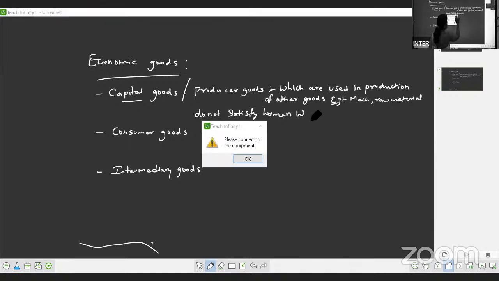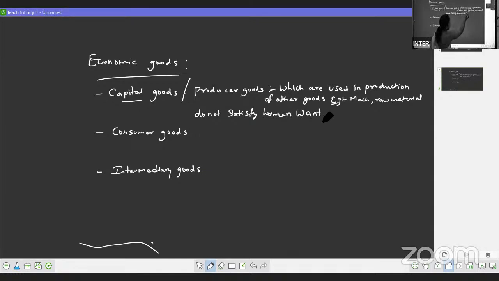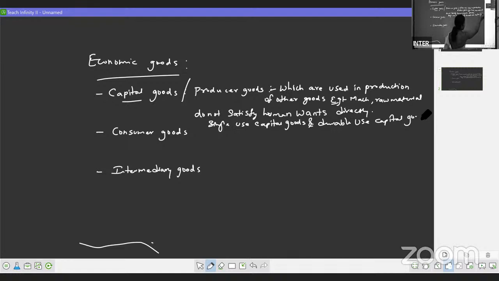So this way you can write the 3 points about your producer goods, and they are also divided into single-use capital goods and durable use capital goods.